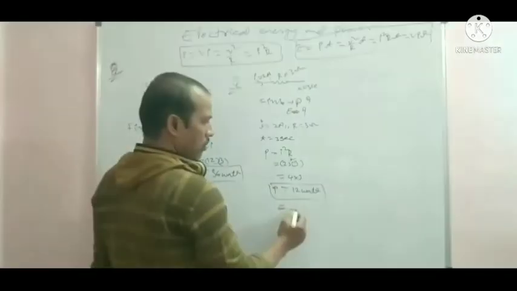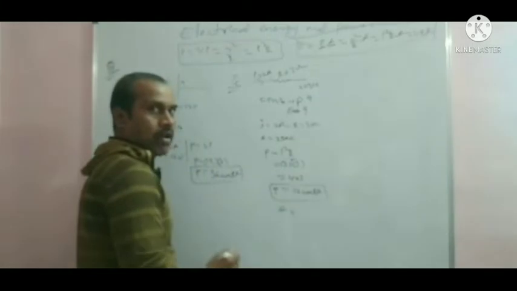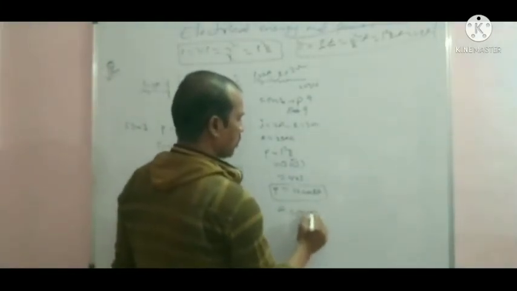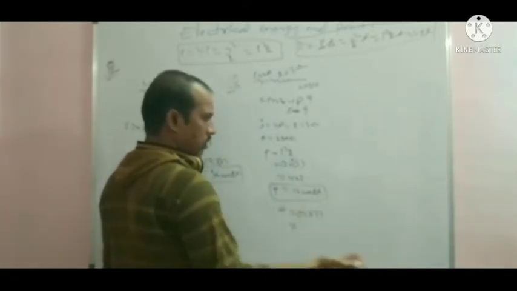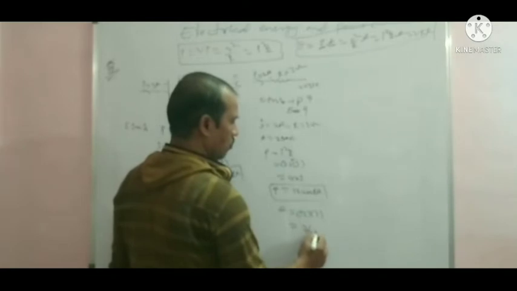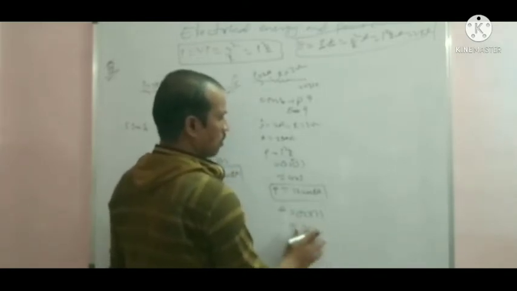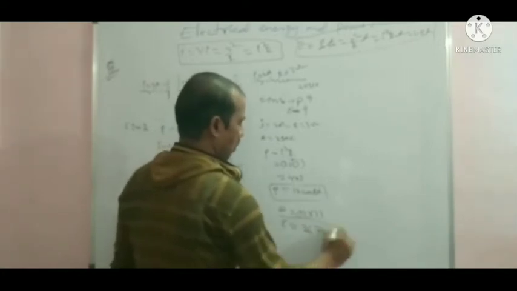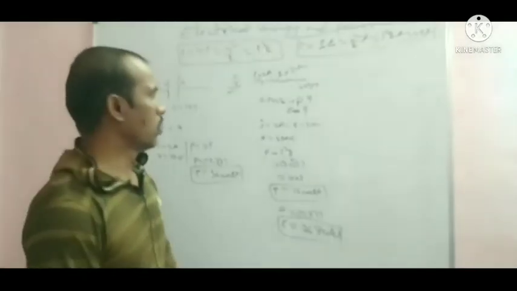So electrical energy is the relation between power and time. Power means 12 and time 3 seconds. That is 12 times 3, which is 36. Sorry, not watt, joules. The electrical heat energy is equal to 36 joules.